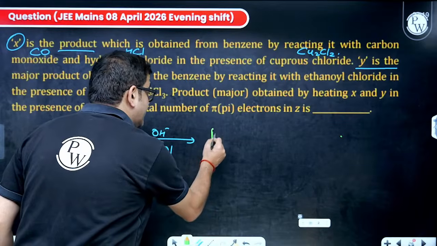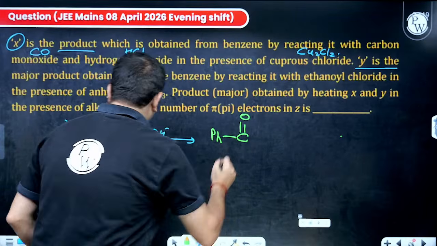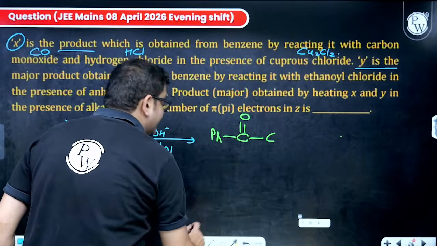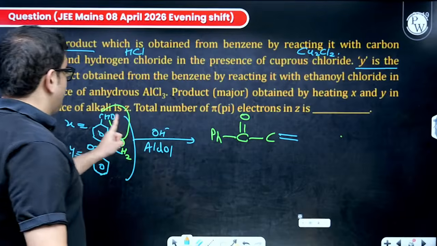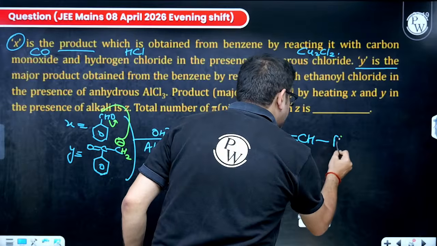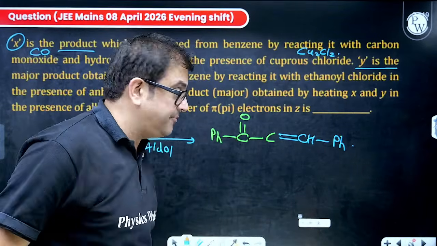So it is benzene, and this is the carbonyl group. Whatever alpha carbon you have, take that alpha carbon and do not think anything, directly add a double bond. 2 hydrogens of this and 1 oxygen of the carbonyl group are gone. So this is CH and benzene. This is how you can get your alpha beta unsaturated product easily in a line.